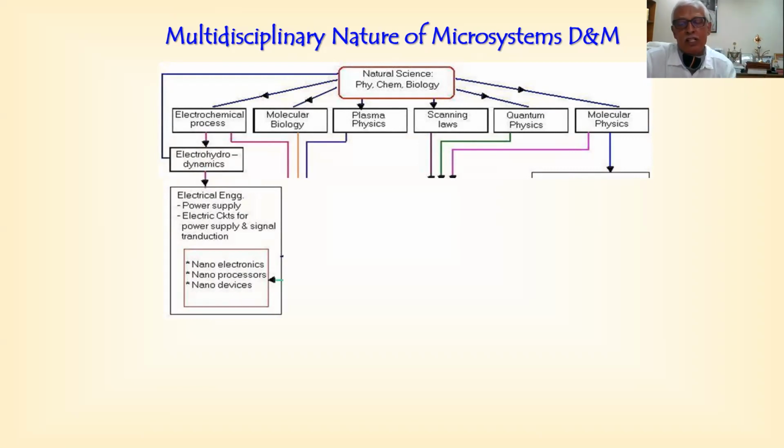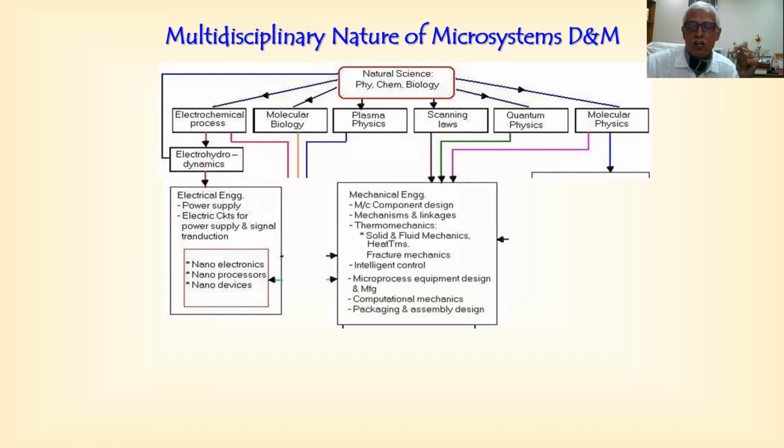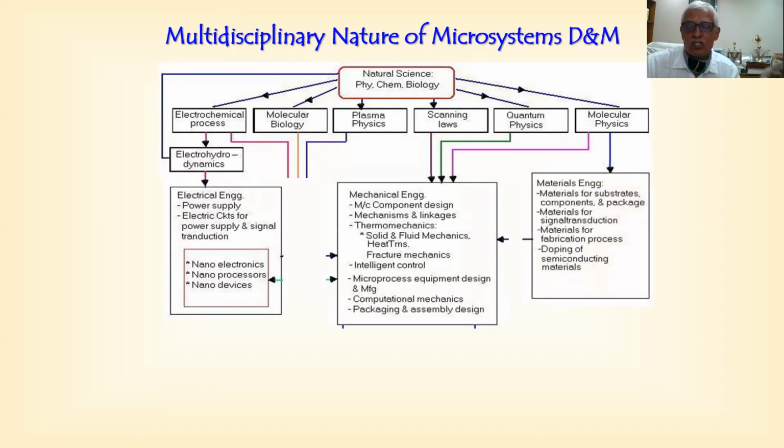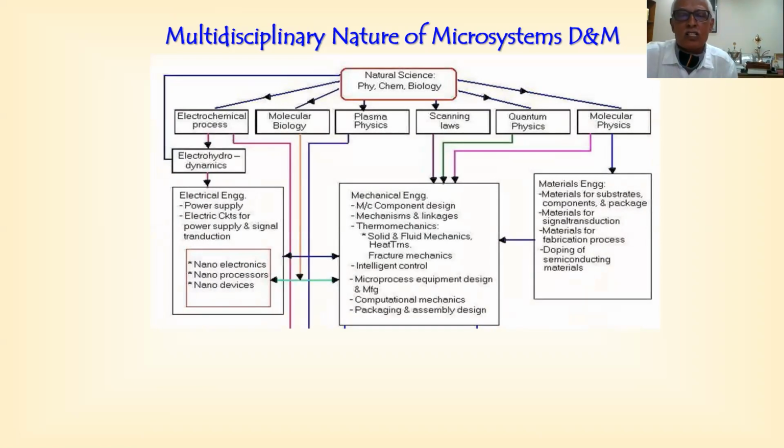In that, what are the areas we have? We have electrical engineering: power supply, electrical circuits for power supply, signal transduction, and again moving towards the nanoscale, nanoscale structures.